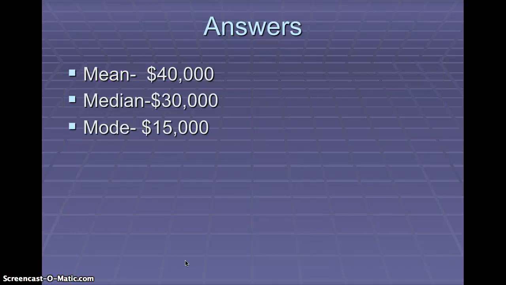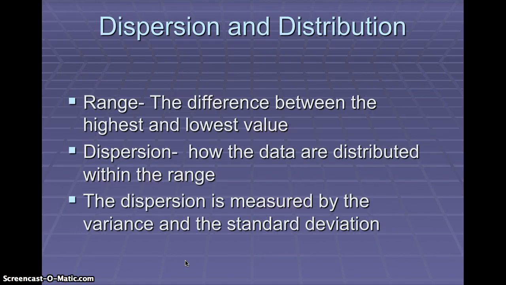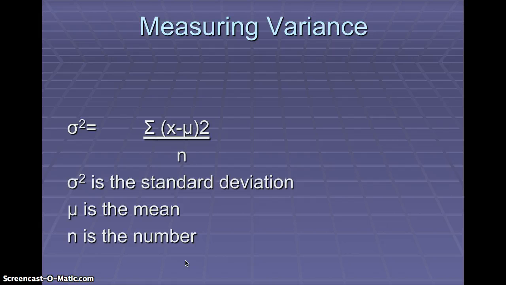Now, when you have a lot of numbers, what measures the dispersion is the variance and the standard deviation. Now, I'm going to explain to you basically what these are because your textbook does, and realize all you need to know is the importance of the variance and the standard deviation, which is they tell you how widely dispersed the information is. So, here is an ugly, ugly looking equation, right? Well, I don't know. Some people might find it beautiful. Mathematicians, for example. But all this says is that the variance, and by the way, there's a mistake in this slide, which I'm going to correct actually right now.